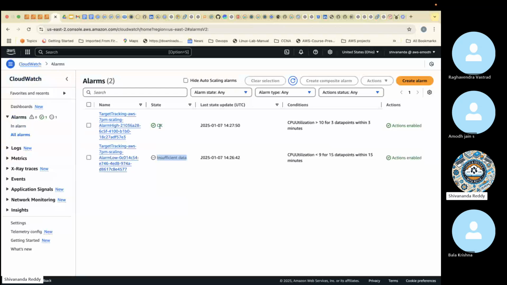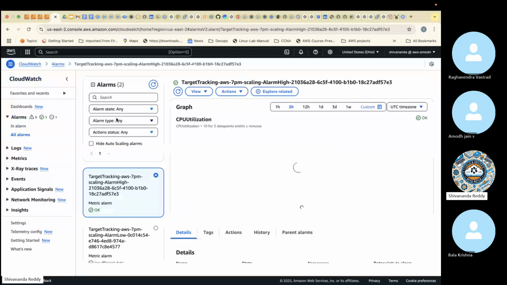There are three states: OK state, insufficient data state, then alarm state. Like this, three keywords. Whenever the utilization is less than 9% for 15 data points within 15 minutes, meaning it will check 15 times over a span of 15 minutes, if all the data is less than 9%, then the insufficient data, OK or alarm state will come. Let's see what the percentage is.